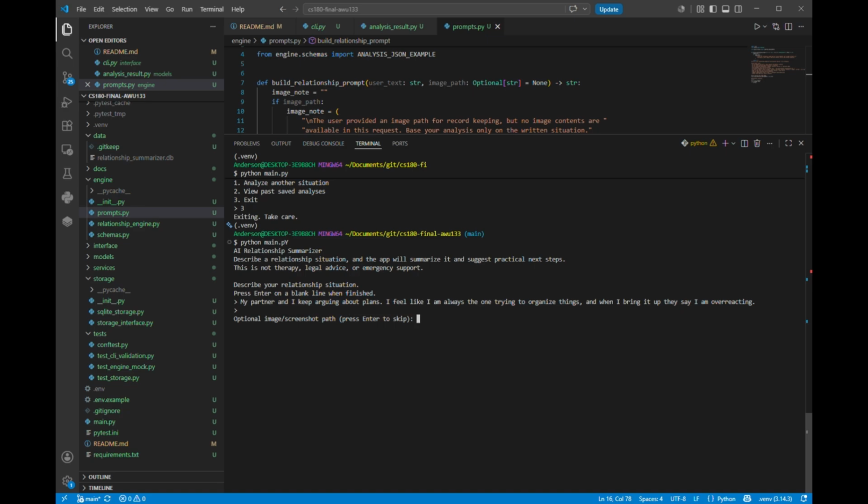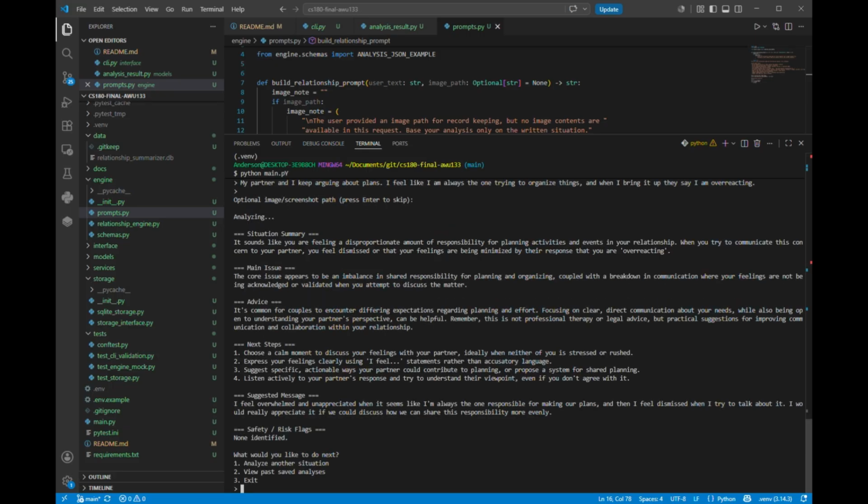Of course, if the user is having an argument with the other half online, they could always upload a picture of their text messages. But we don't have that now, so we're just going to skip it for now. So it's going to analyze.